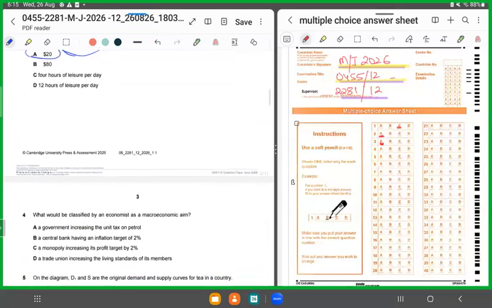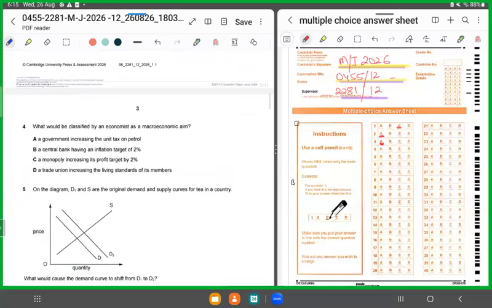Moving forward, MCQ 4. It says, what would be classified by an economist as a macroeconomic aim? Now we know a macroeconomic aim is what? An aim which talks about the aggregate economy, right? Something such as unemployment, if the government wants to keep unemployment at the bare minimum, or price stability, right? So what are these? These are all macro aims, right?